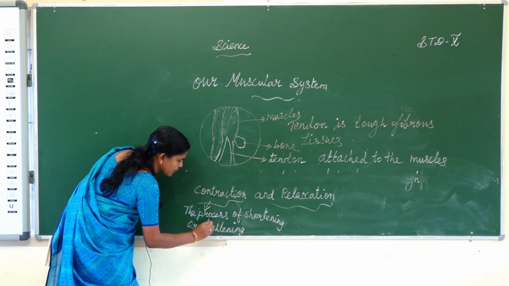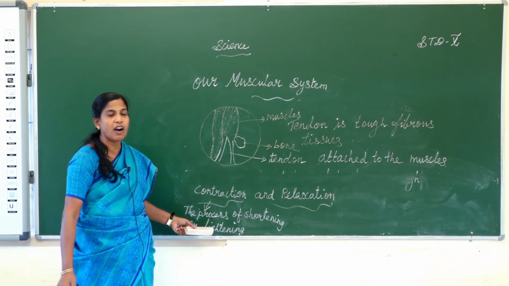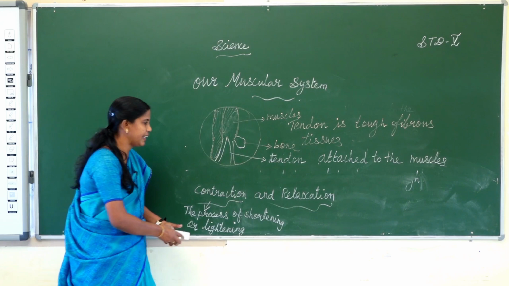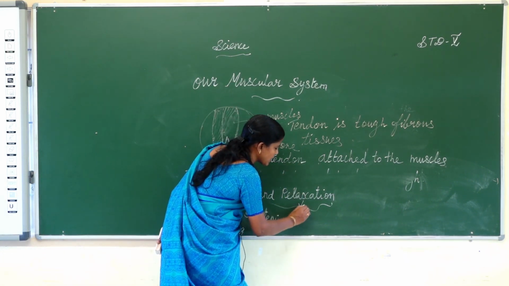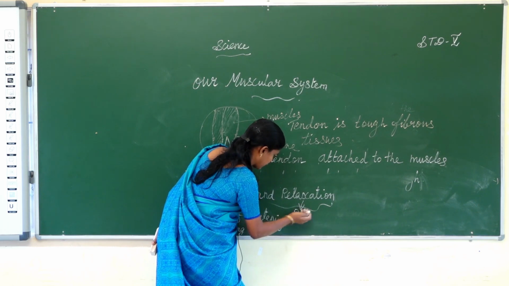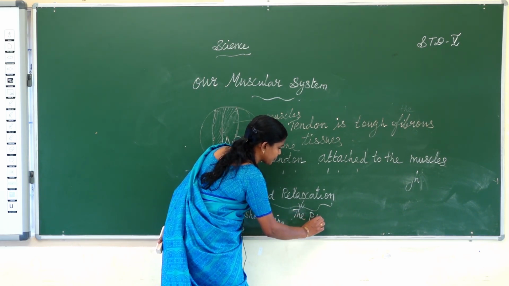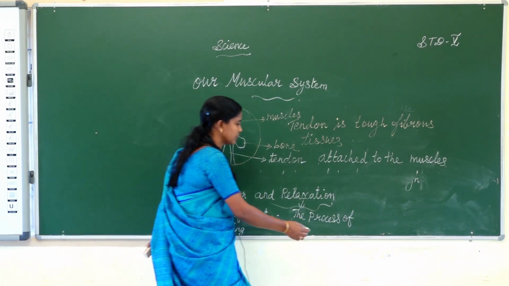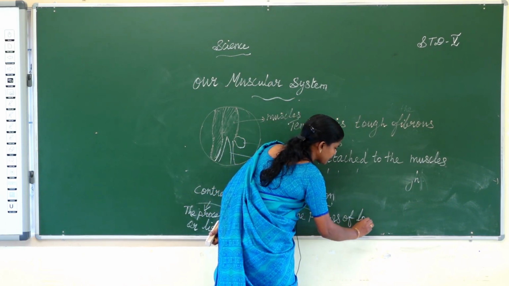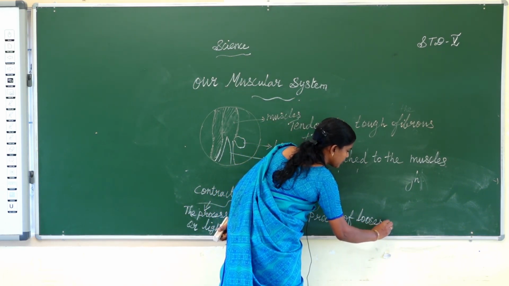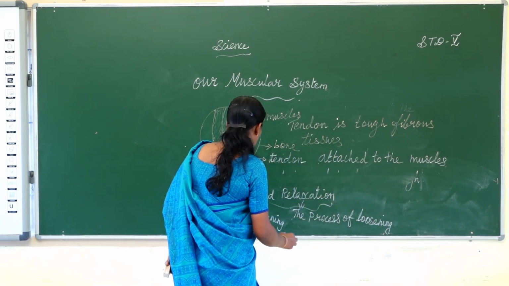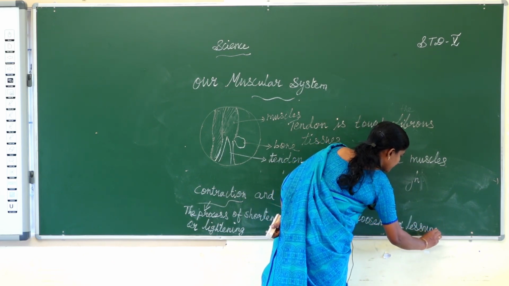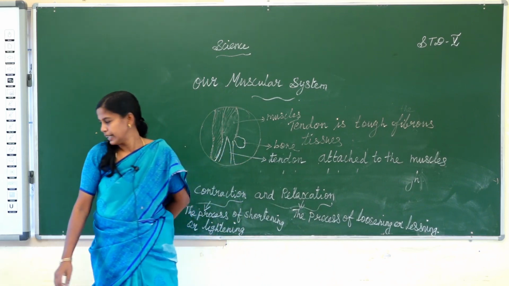Relaxation is the process of loosening or lessening.